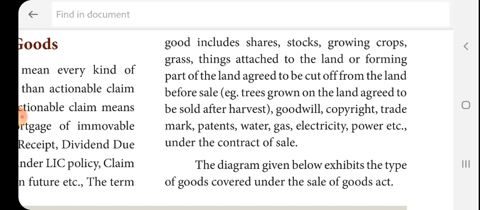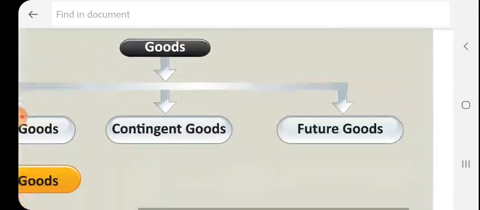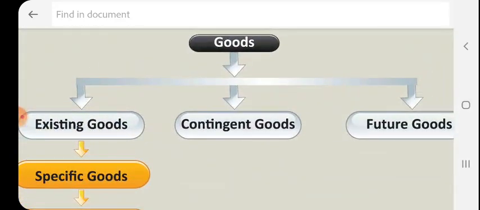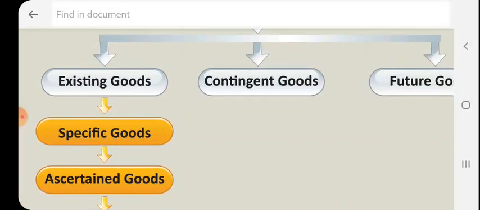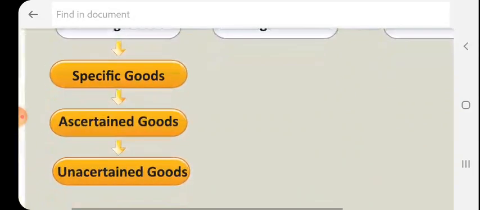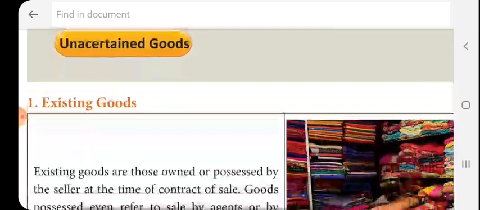Now we are going to see the types of goods. The goods are divided into three types: existing goods, contingent goods, and future goods. The existing goods are subdivided into specific, ascertained, and unascertained goods.